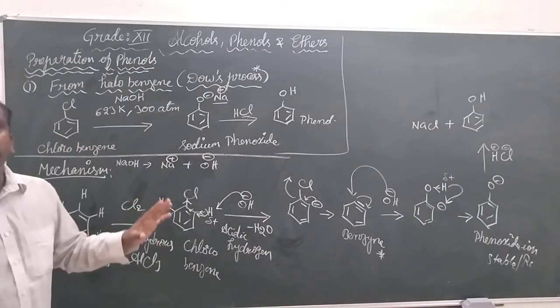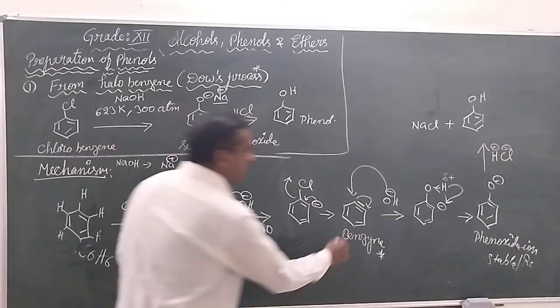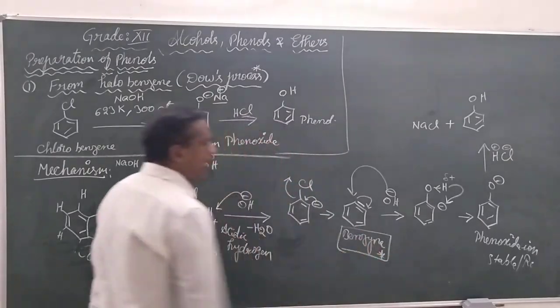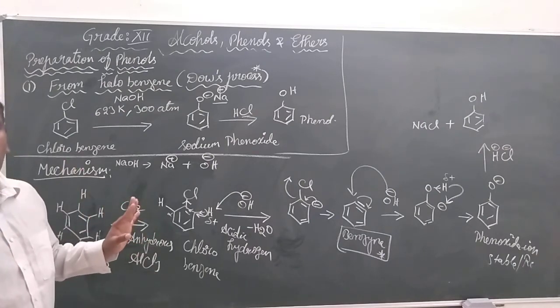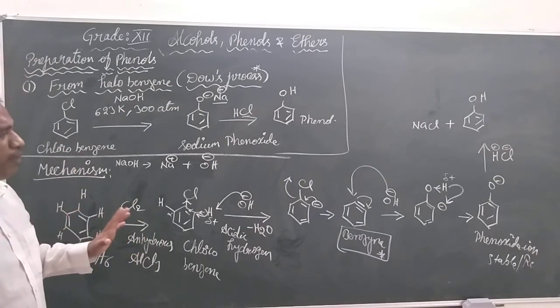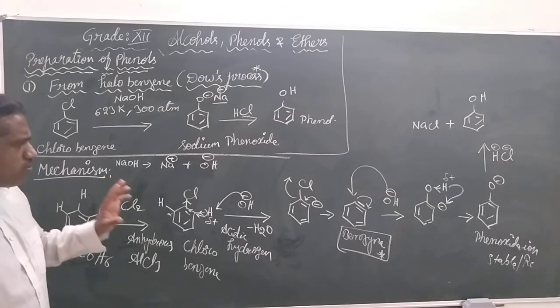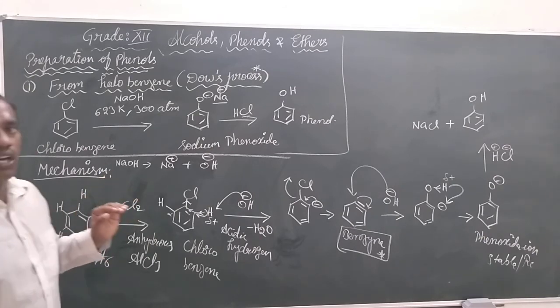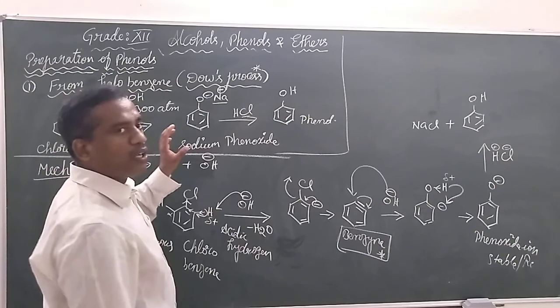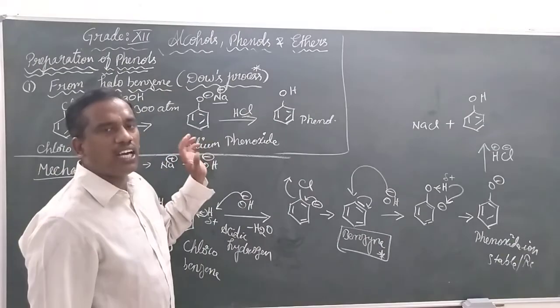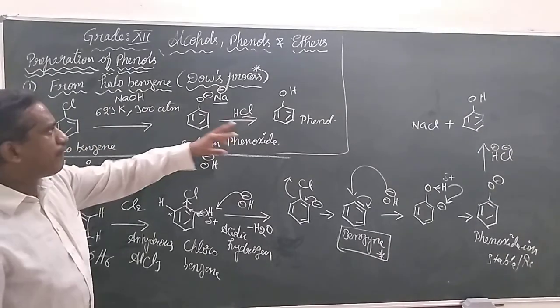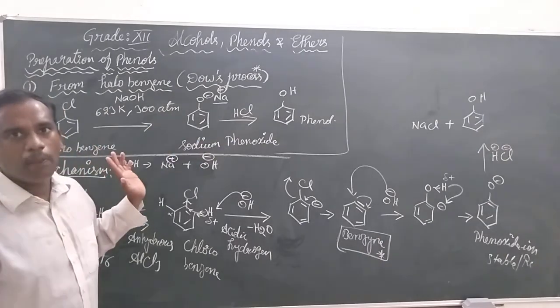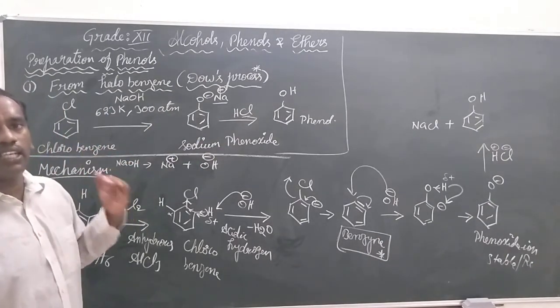This is the entire mechanism, children. In this, the intermediate we call benzyne is formed by the elimination, followed by the addition of sodium hydroxide. So this mechanism we can study for the preparation objective. So what do we call the process? The process is called Dow's process. What is the main preparation? It is used to prepare phenol from chlorobenzene. So let's take the second preparation.